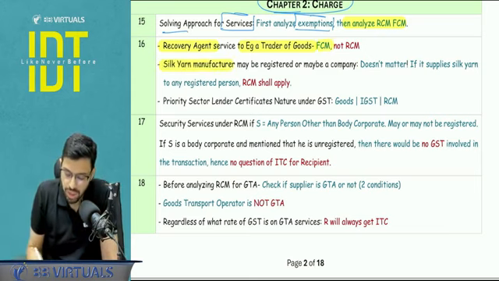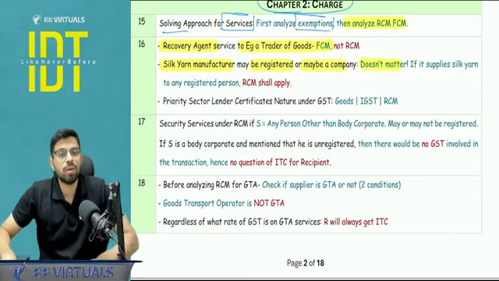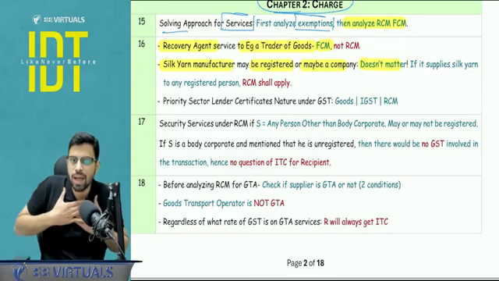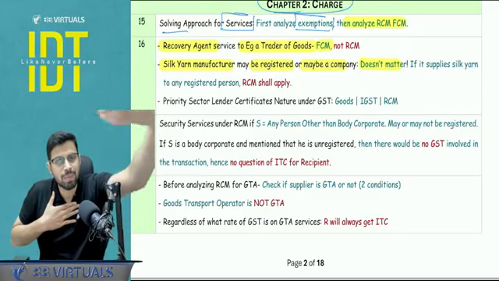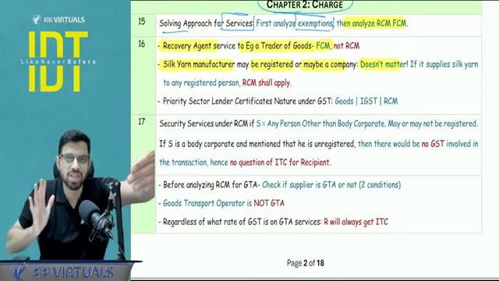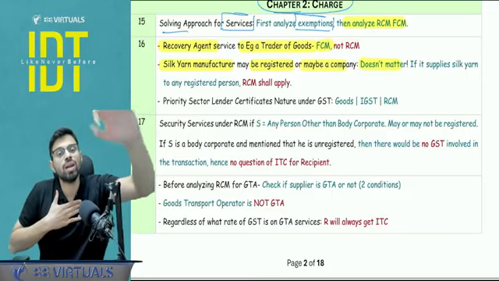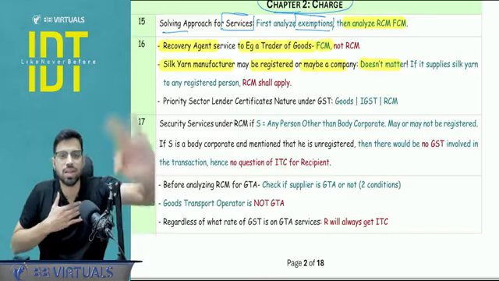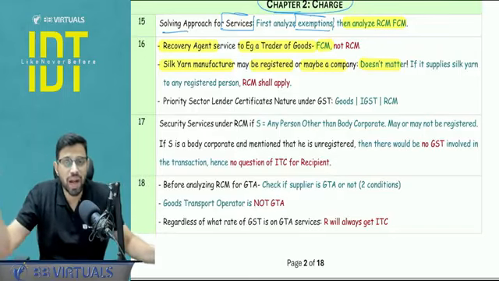Silk yarn manufacturer may be registered or may even be a company, does not matter. If you remember the goods RCM table, the RCM entry says that if the supplier is a silk yarn manufacturer and the recipient is a registered person, it will be under reverse charge mechanism. Now, they have only stated the supplier as silk yarn manufacturer. They have not stated registered, unregistered, company, not a company. They will try to confuse you.